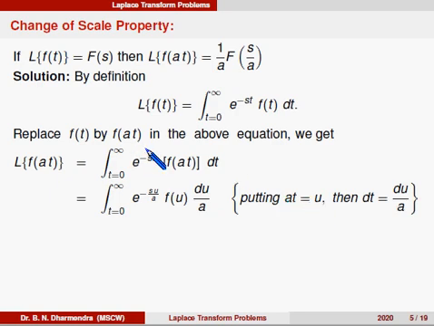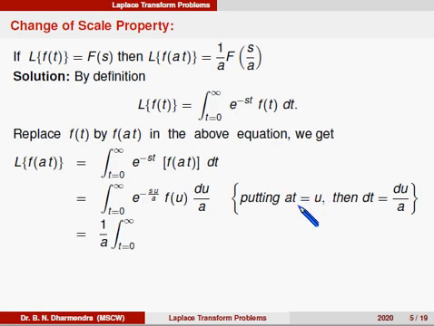So we replace t by u by a, and the limits change: if t is equal to 0, u is also 0, and if t is infinity, u also tends to infinity.